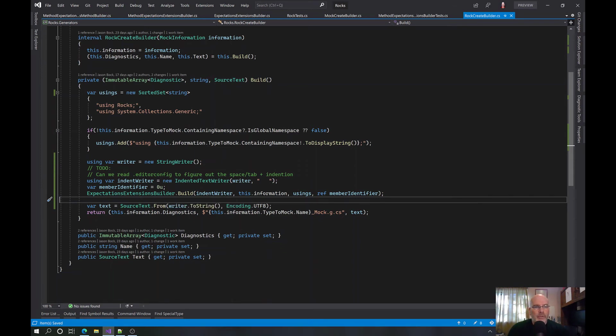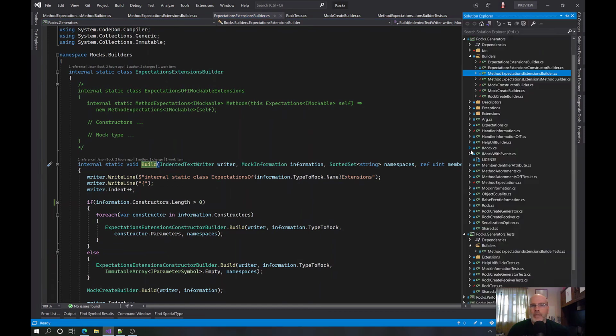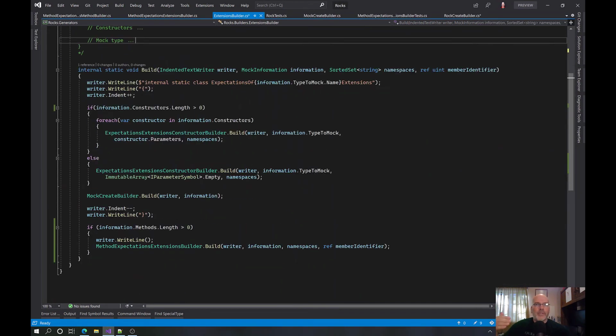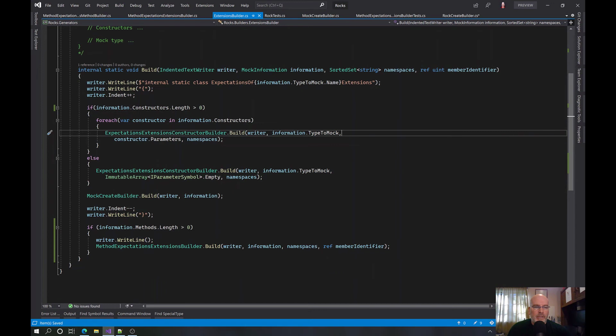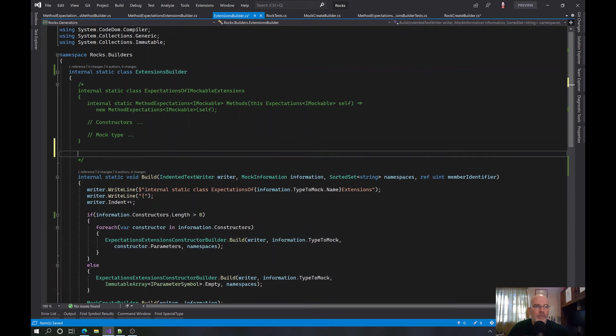If we do this, that's okay, because this is basically saying build the extensions. And actually, I like that. Let's call this extensions builder, because this is actually going to build all of the extension classes for the mock, the expectations, and also any of the, like in this case, methods. So I like that. I think that's better. And then we're going to put here any member extension classes.